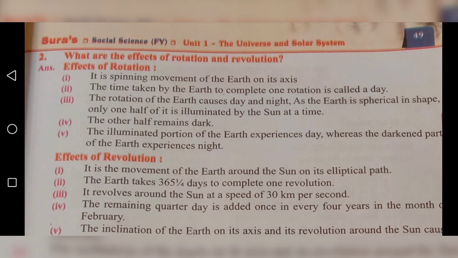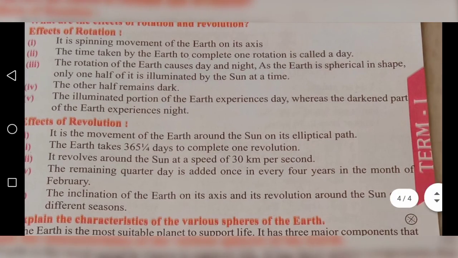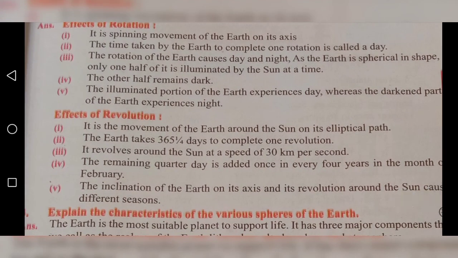Second question, what are the effects of rotation and revolution? Effects of rotation. It is spinning movement of the earth on its axis. The time taken by the earth to complete one rotation is called a day. Next point, the rotation of the earth causes day and night. As the earth is spherical in shape, only one half of it is illuminated by the sun at a time. The other half remains dark. The illuminated portion of the earth experiences day, whereas the darkened part of the earth experiences night.